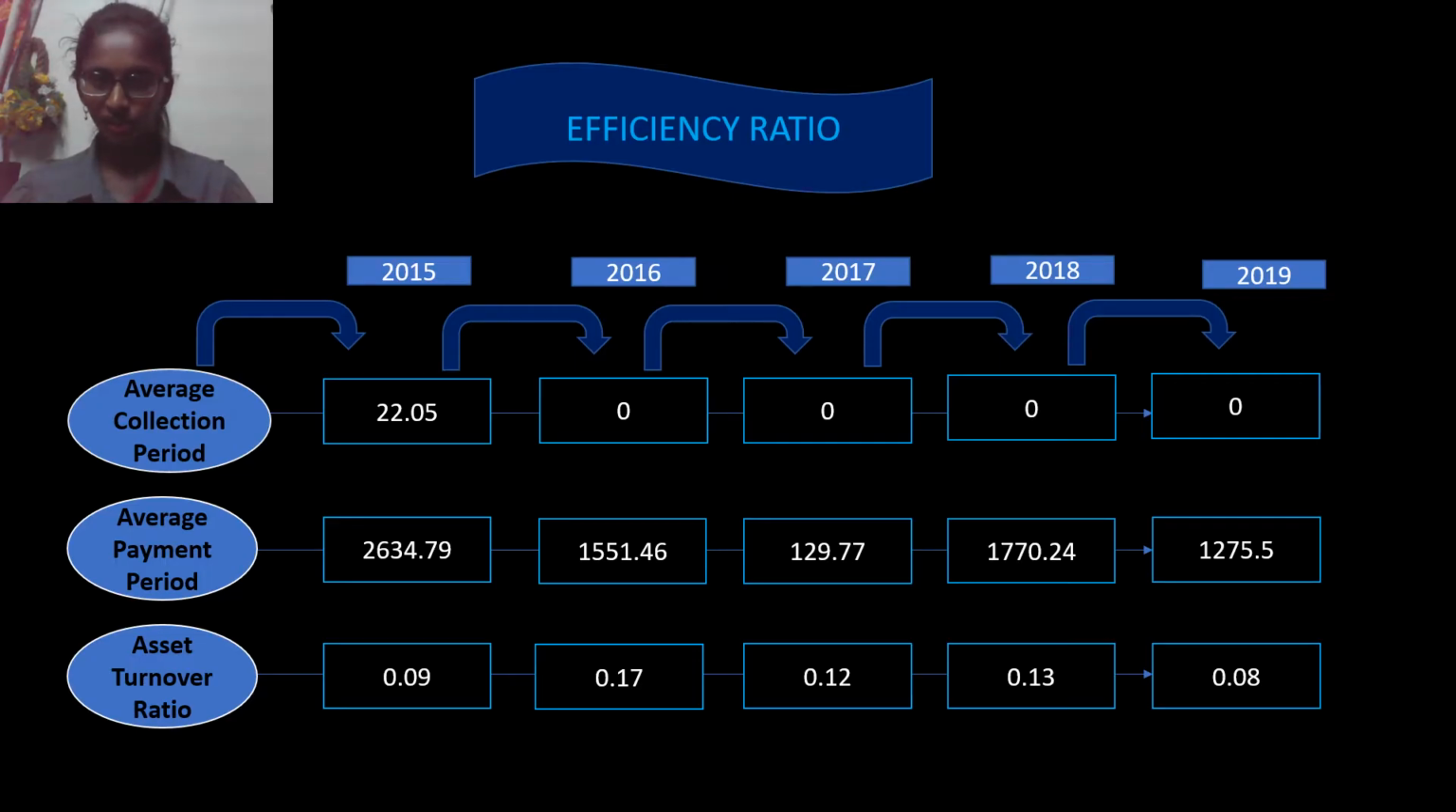Okay, next is efficiency ratio. For average collection period, in 2015 it has lower days, and for average payment period, in 2017 it has lower days. Which means MRCB has used an excellent strategy to ensure they run their company efficiently. For asset turnover ratio, in 2016 it has generated more income.